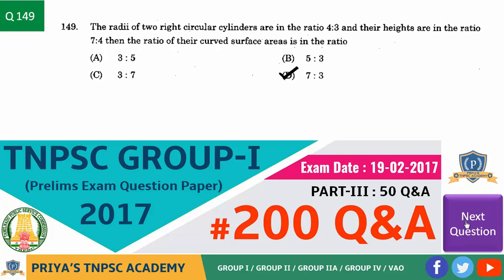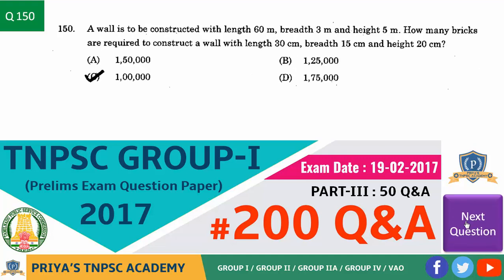Next question. The radii of the two right circular cylinders are in the ratio 4:3 and their heights are in the ratio 7:4. Then the ratio of their curved surface area is in the ratio. Answer is option D, 7:3. Next question. A wall is to be constructed with length 60 meter, breadth 3 meter, height 5 meter. How many bricks are required to construct a wall with a length 30 cm, breadth 15 cm and height 20 cm? Answer is option C, 1 lakh.